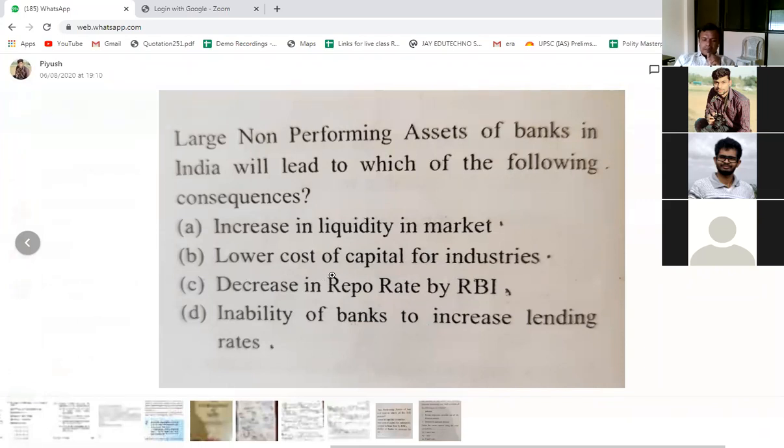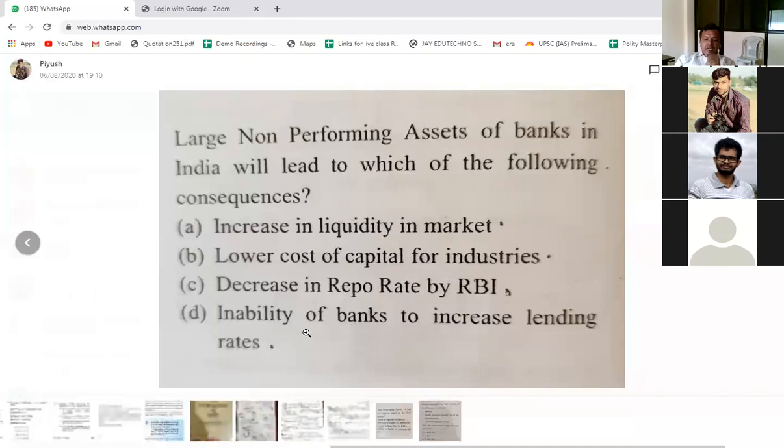Lower cost of capital for industries. So lower cost of capital for industries will happen when the Reserve Bank of India reduces SLR or repo rate. This leads to lower interest rate, and that leads to lower cost of capital for industries, right? Second is decrease in repo rate by RBI. So will RBI decrease the repo rate in case of large non-performing assets?